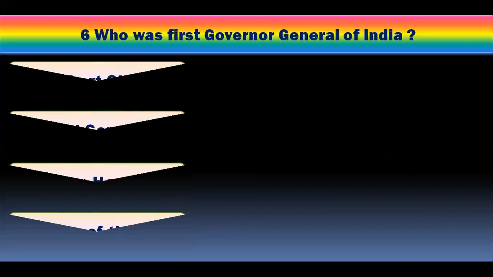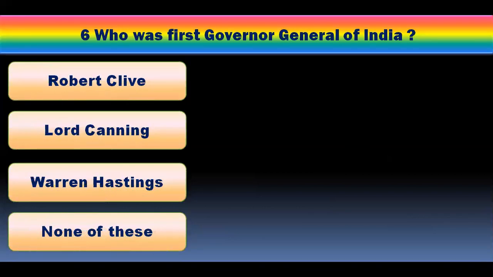Let's move to question number 6. Who was the first Governor General of India? Robert Clive, Lord Canning, Warren Hastings, none of these. And you have to pick one of the right answer. And the right answer is Warren Hastings. He was first Governor General of India. Before him, there were governors of Bengal.